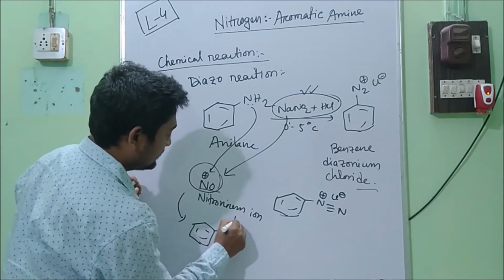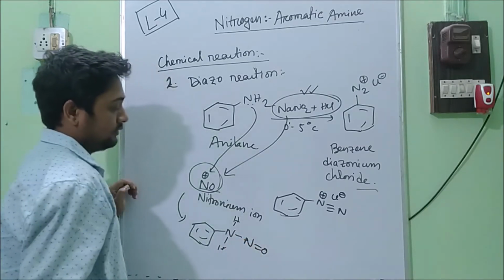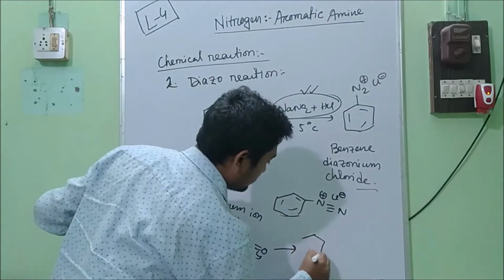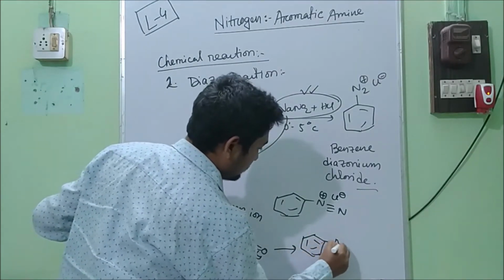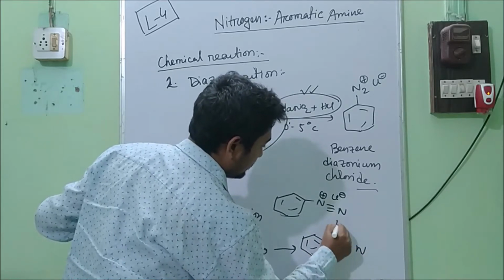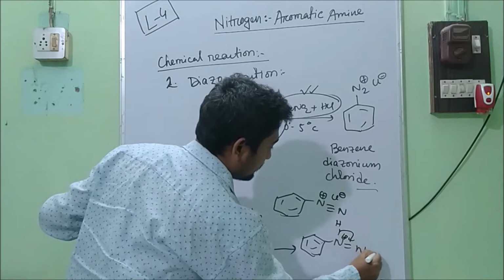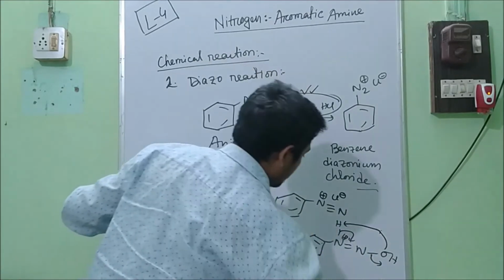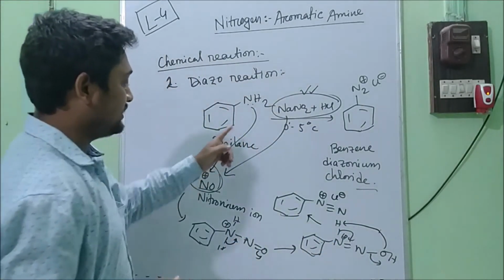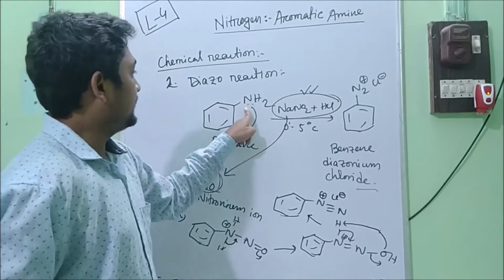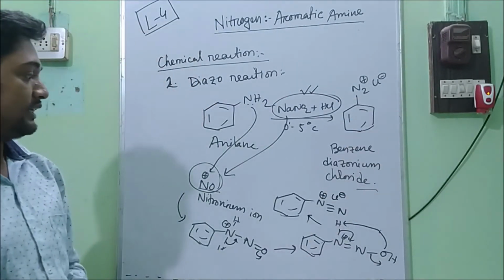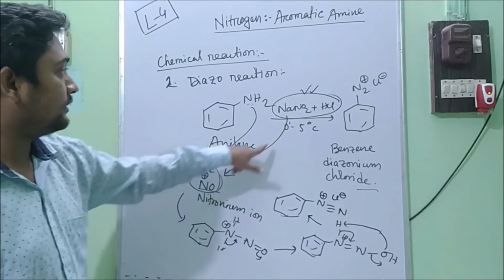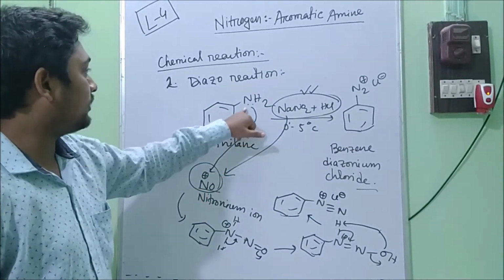So NH and double bond O. Now water will eliminate, giving N double bond N. Here is another hydrogen. Again water will take this H plus, so it will convert into this structure. So this is the mechanism of how the NH2 group converts into the N2 plus Cl minus ion. One electrophile is generated from these two reagents, and this electrophile attacks the NH2.